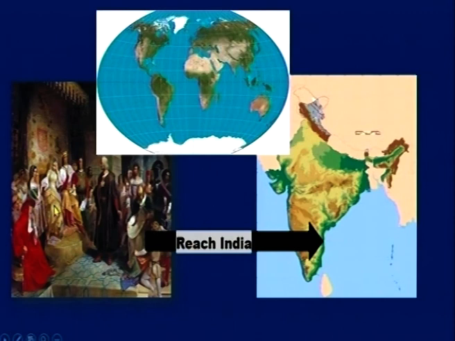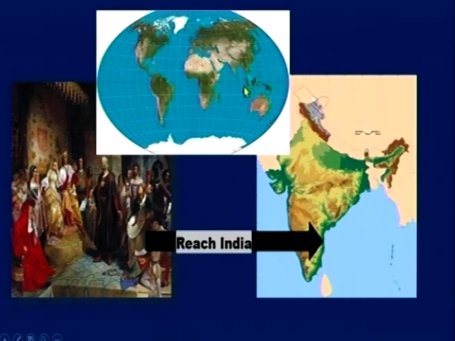Now let's move on to the next part. About 500 years ago, Europeans wanted to reach India. Now look at the world map here. Where is Europe? Europe is located in this place and India is here. Fine. Now if they want to reach India, how did they go? They have to pass through sea and they had to go around Africa. They need to go around Africa to reach India.